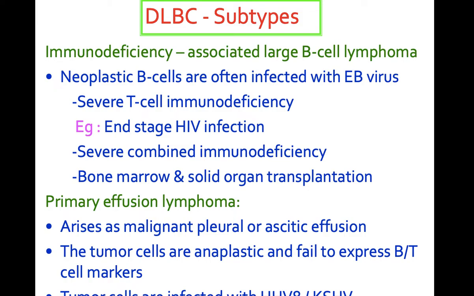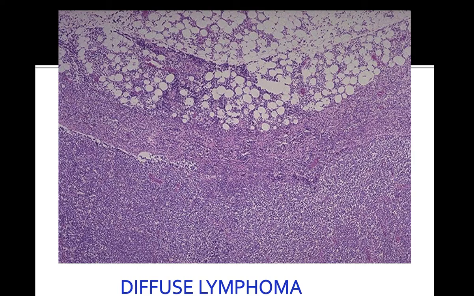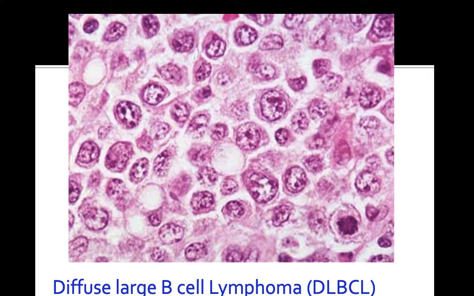The second subtype is primary effusion lymphoma. This arises as a malignant pleural effusion or ascites. The tumor cells are anaplastic and they fail to express B or T cell markers on their surface. These tumor cells are infected with Kaposi sarcoma virus. This is the microscopic picture showing diffuse lymphoma. This is the high power view showing the cells with cleaved or lobated nuclei.